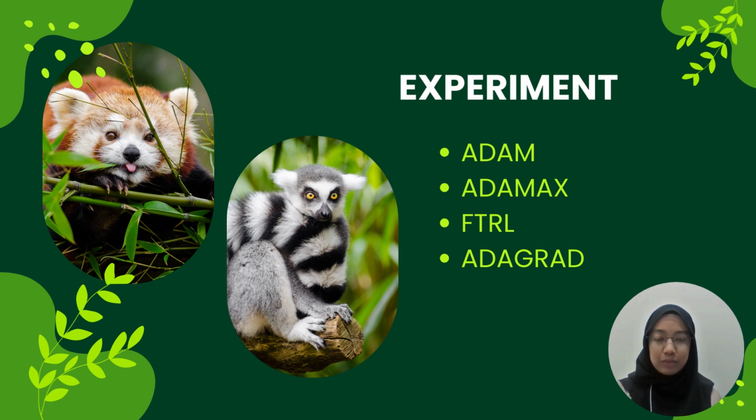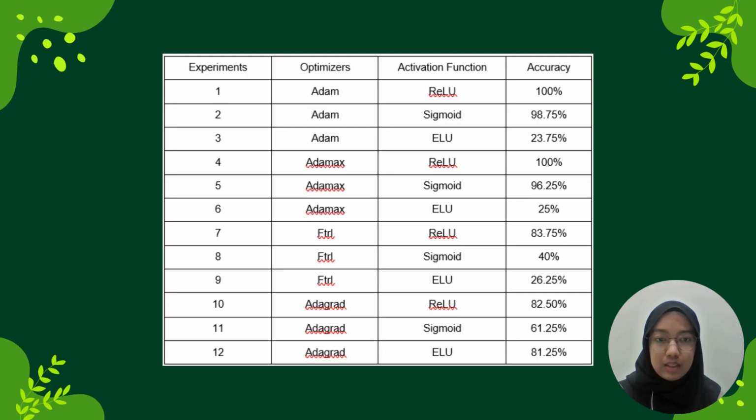For our experiment, we will use four types of optimizer, which are Adam, Adamax, FTRL, and Adagrad. In this project, we perform a total of 12 experiments to test the accuracy by changing between optimizer and activation function. We set our batch size equal to 8 and epoch equal to 200.